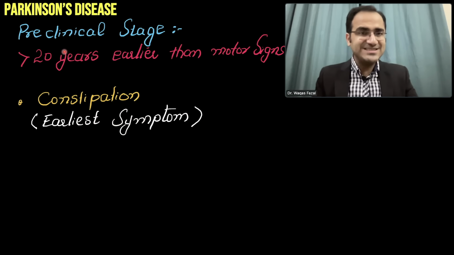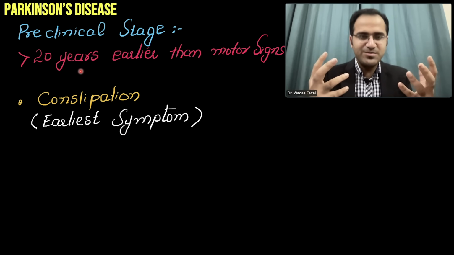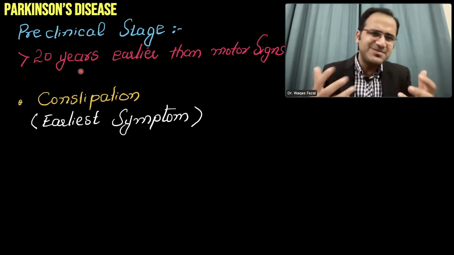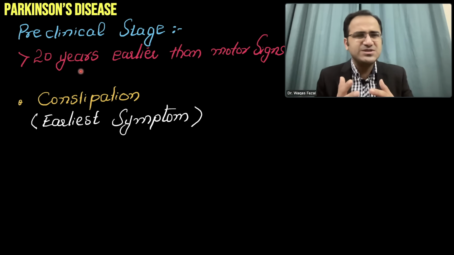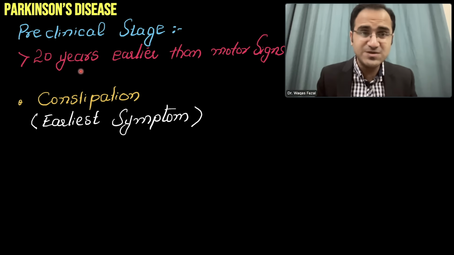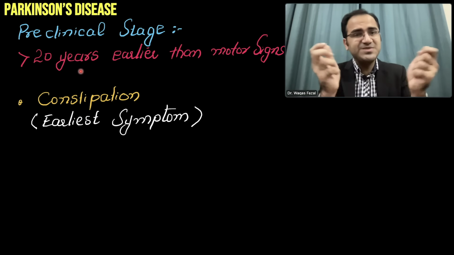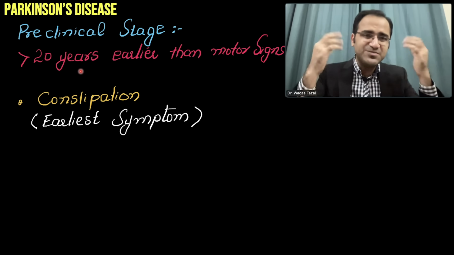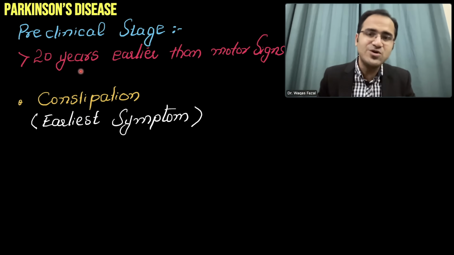In the preclinical stages, in the stages where the movement disorders have not yet developed, patient can experience certain symptoms. Those symptoms are non-specific for Parkinson's. At that stage, you cannot diagnose a patient with Parkinson's disease, because when the symptoms of tremors begin, almost 50 to 80% of the damage has already taken place to the brain dopaminergic neurons.